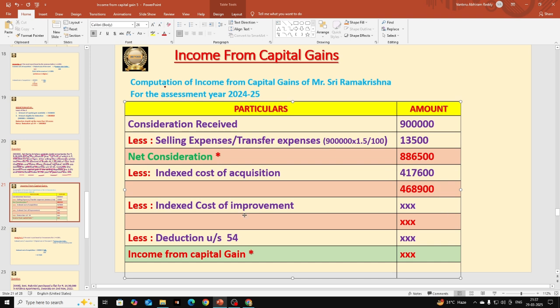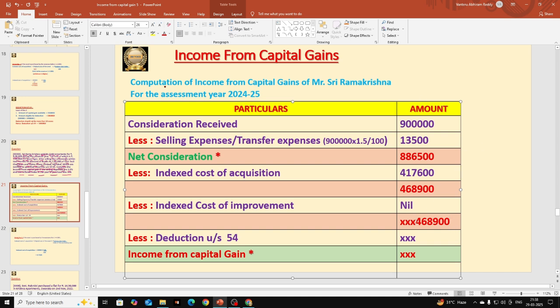Next we should deduct indexed cost of improvement, if anything we have. Indexed cost of improvement means if any additions are made to the asset, then we calculate indexed cost of improvement. In this problem there are no additions for the asset, so we take it as nil. If you don't want to write, you need not write that. If you want to follow the format as it is, you can write nil. If you deduct that nil amount from 4,68,900, we get the same 4,68,900 only.